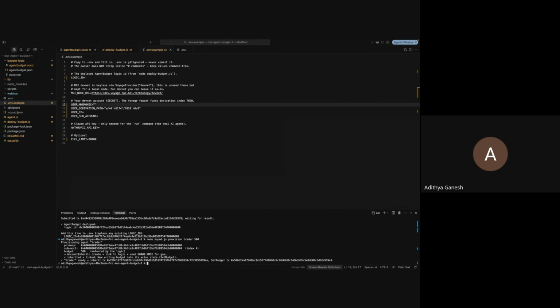Step three is verification. We don't just assume it worked. We call get context info, which is something I'll show you in the file, and confirm that the account is actually linked to the logic, because a transaction receipt landing is not the same as it succeeding. Finally, step four is setting the budget. Now that the locker exists, we write 500 into it and point at two addresses on the screen.